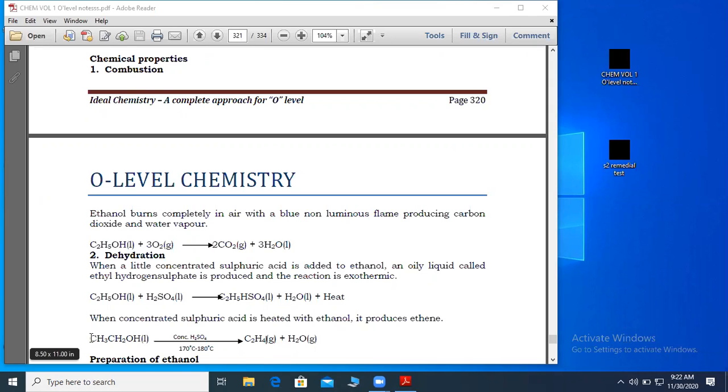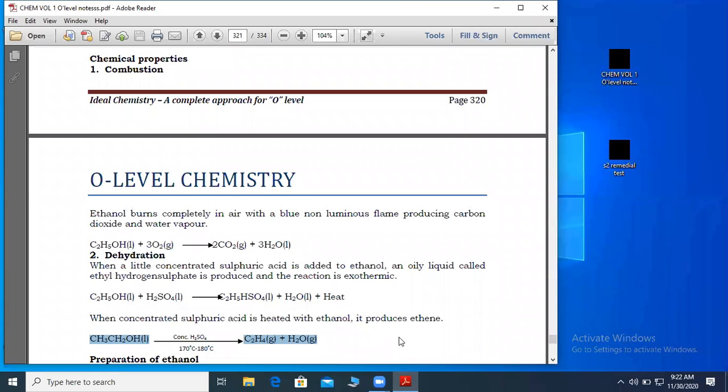Then we shall write our equation here. We say C2H5OH. This is the equation that leads to the formation of ethene gas. Okay.